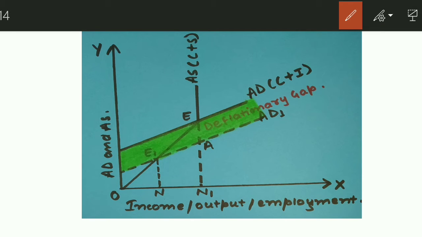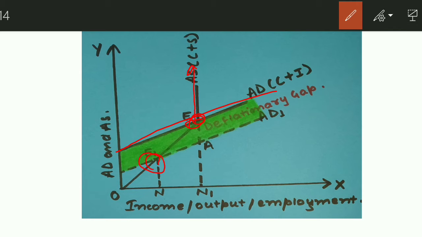With the help of the curve you can see over here that this E is the full employment equilibrium, right? After that your curve will be a straight line showing that it is perfectly inelastic. The economy cannot increase its supply after this point as resources are fully utilized.